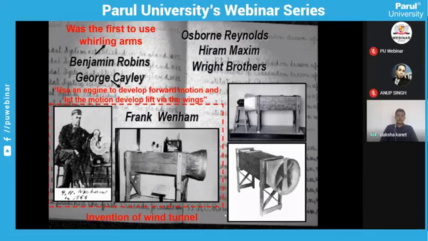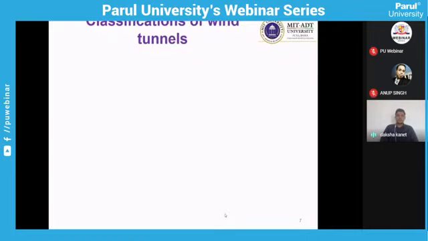You can see the picture of the wind tunnel as initially developed. Now, what is a wind tunnel? We have also seen the use of the wind tunnel, the need for it, and how it developed from the big bulky equations of fluid mechanics to a small structure which provides you a controlled flow. Now, what is the classification of wind tunnels? There are different classifications. If you see any academic or research institute, you will find different wind tunnel models. Some are small, some are big. So how do you classify them?